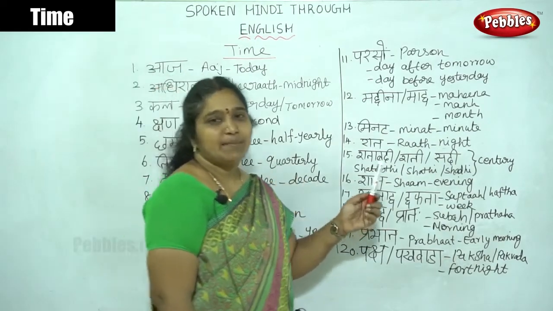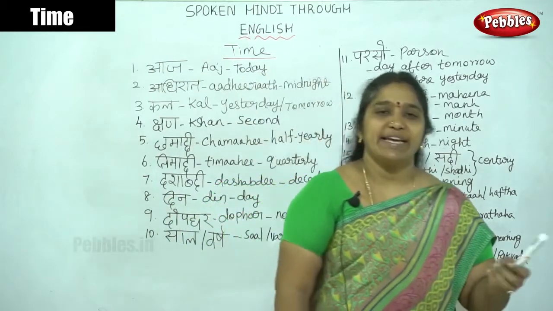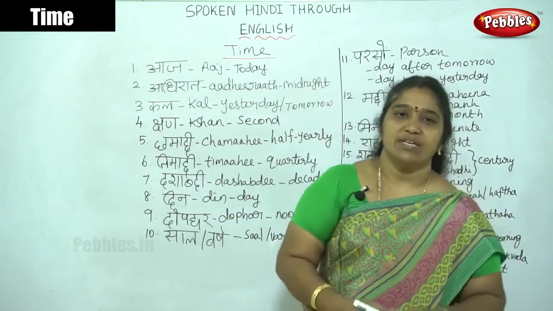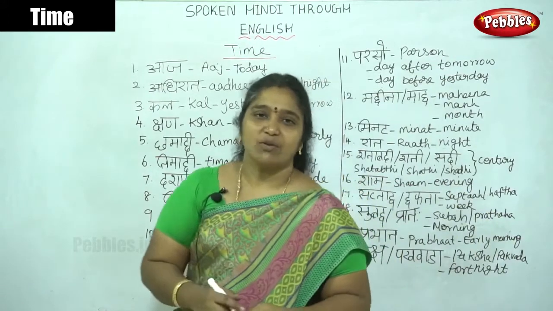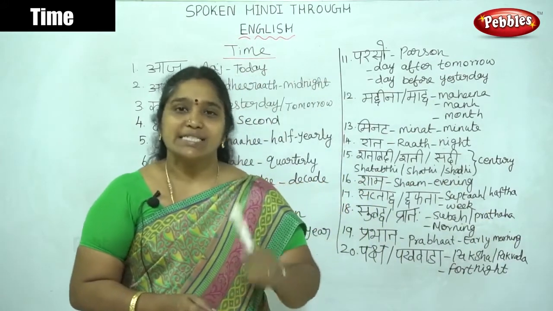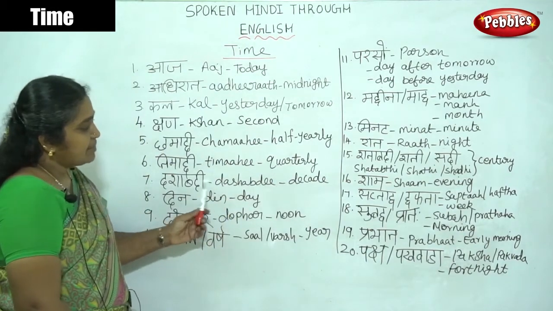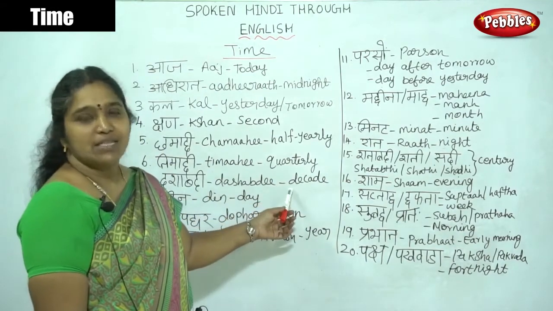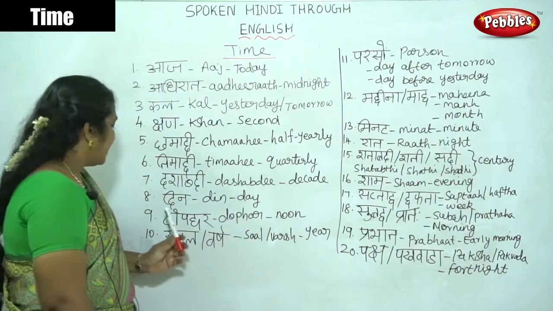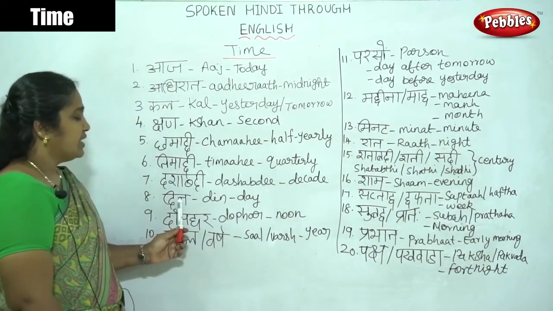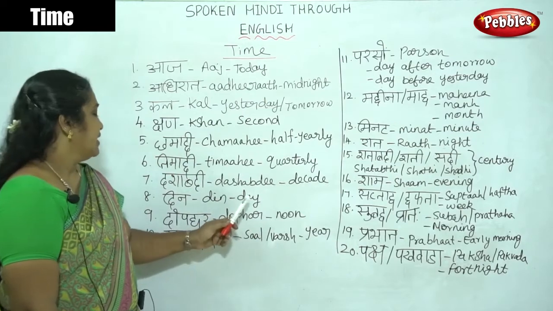बच्चों की सितंबर महीने में तिमाही होगी. Children have their quarterly exam in the month of September. Now dasabdi. Dasabdi means decade. Then the eighth one is din. Din means day. You all know the day.